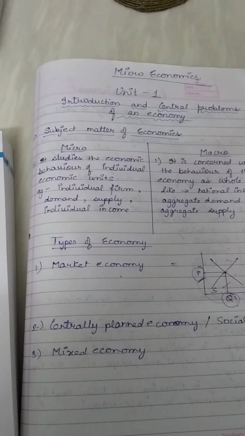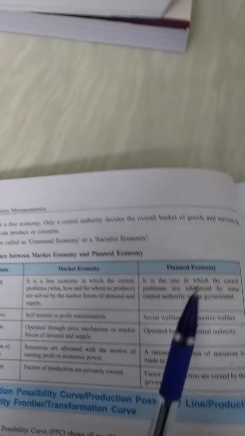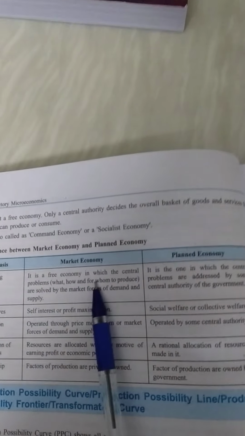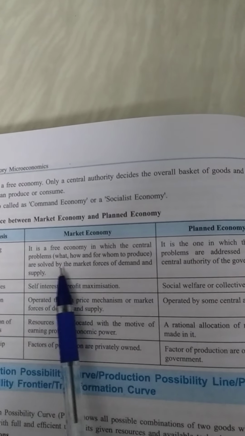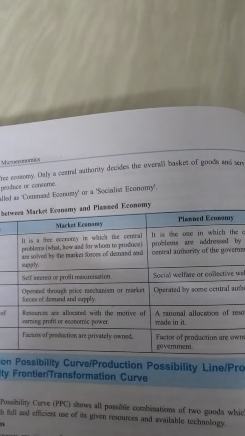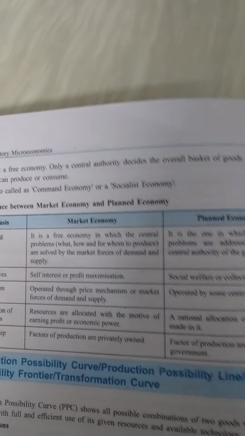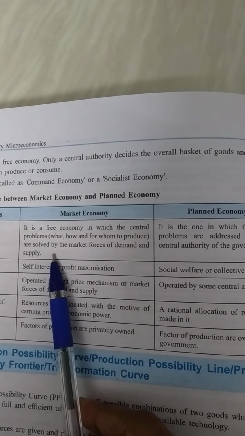Now let's discuss the difference between a centrally planned and the market economy. Market economy is a free economy in which the central problems are solved by the market forces of demand and supply. That means here there is no interference of the government, and everything will be decided by the demand and supply forces.